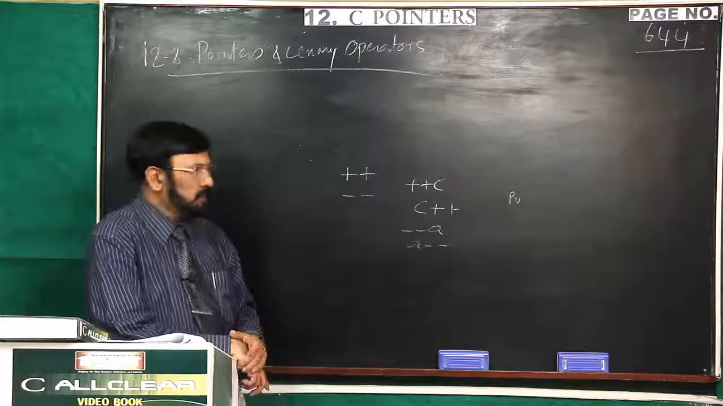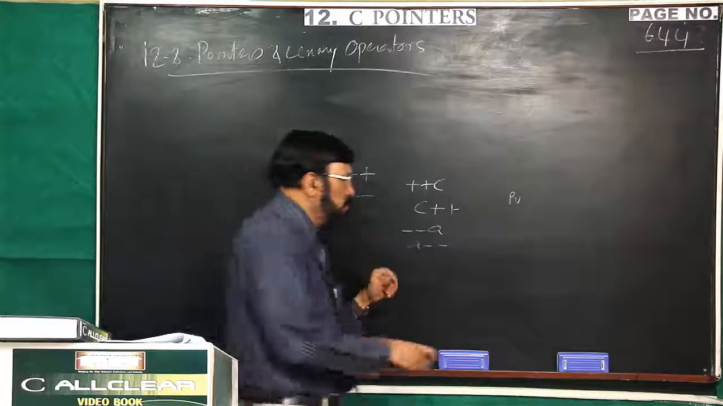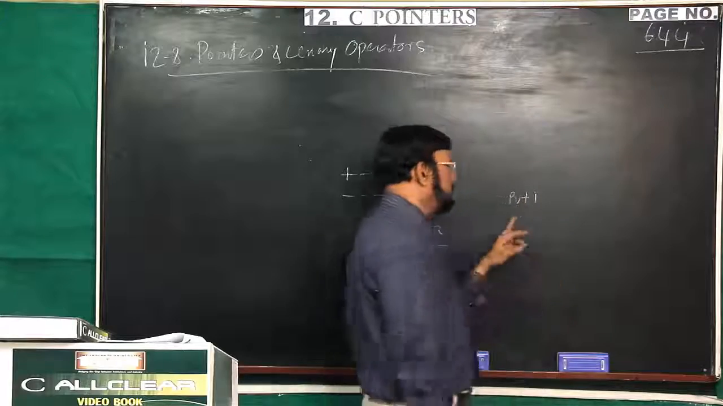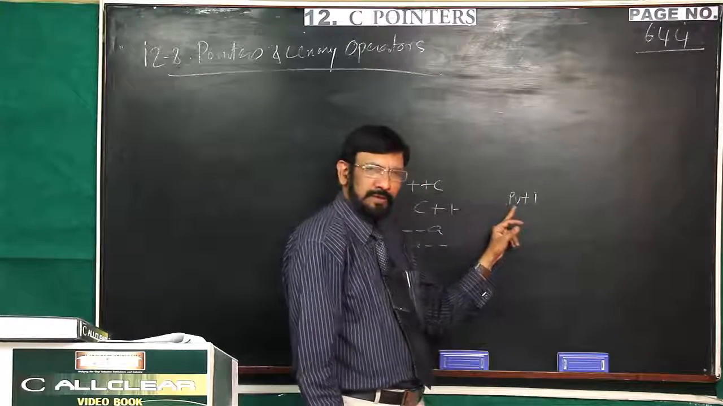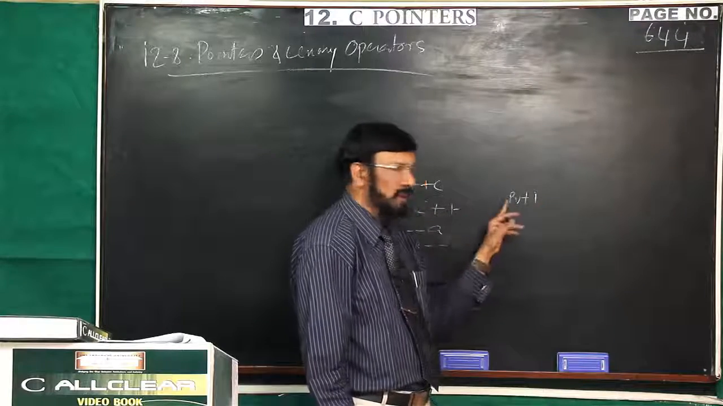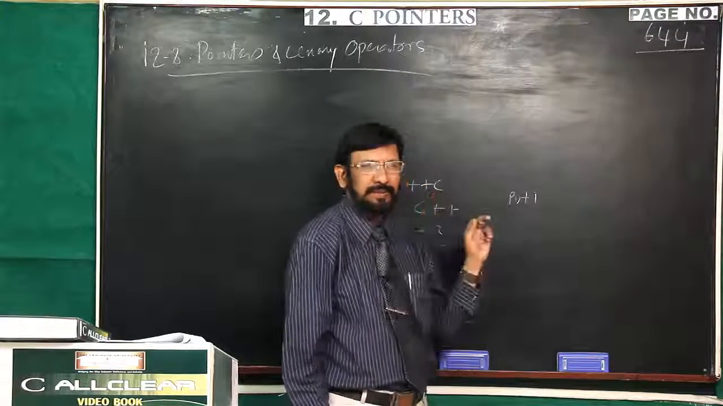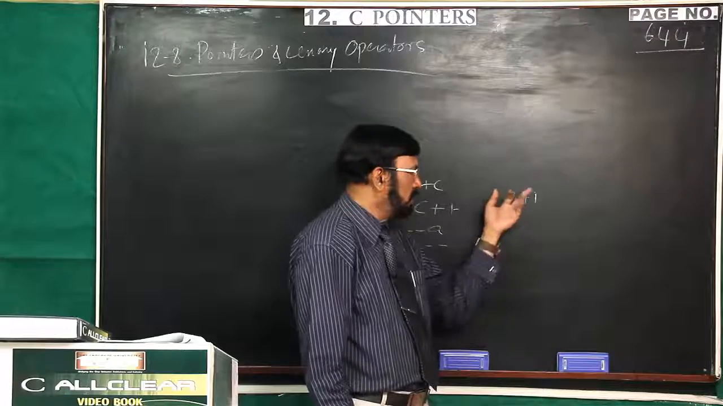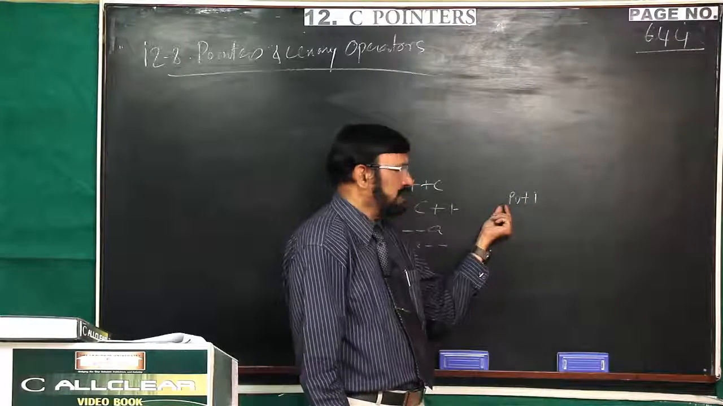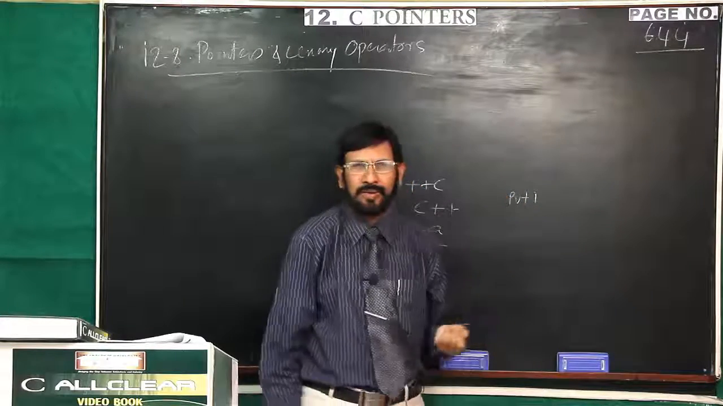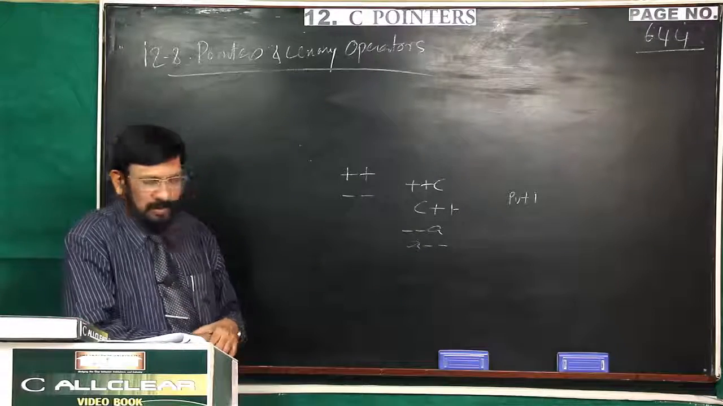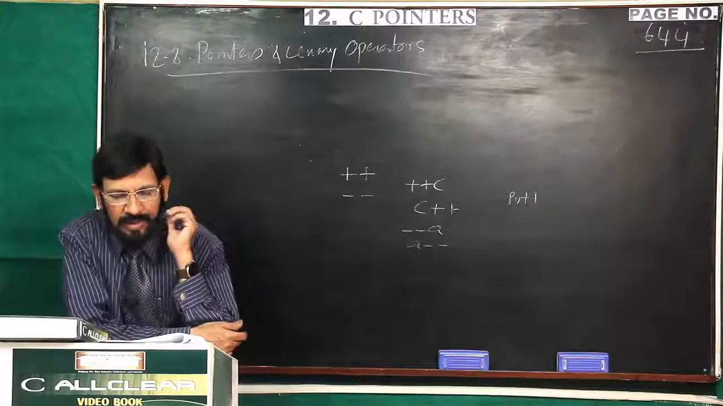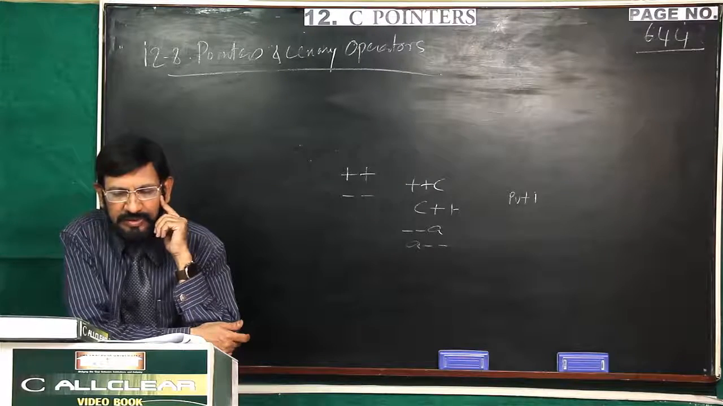PV, suppose if you add 1 to that, you have to look at its data type. If it is int, it is incremented by 2. If it is long, it is incremented by 4. If it is float, it is incremented by 4. If it is double, it is incremented by 8. If it is char, it is incremented by 1. That I told. Now, I have clubbed both concepts here.